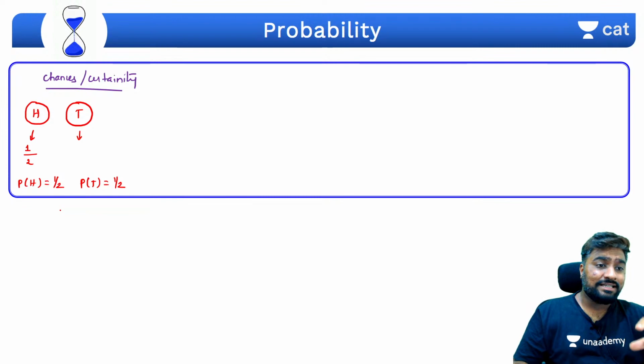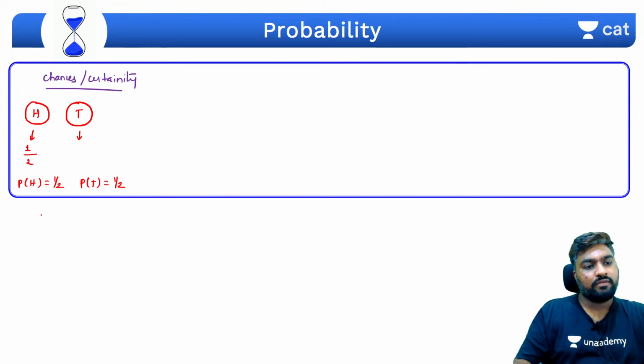But does it mean that if I were to flip the coin 100 times, 50 times it is going to be heads, and 50 times it's going to be tails? Is it necessary, guys? Yes, no?